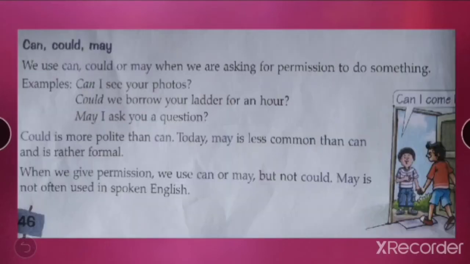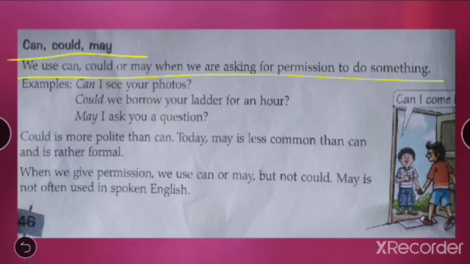Can, could, may. We'll be first doing can, could and may. What is the use of can? What is the use of could? And what is the use of may? We use can, could or may when we are asking for permission to do something.